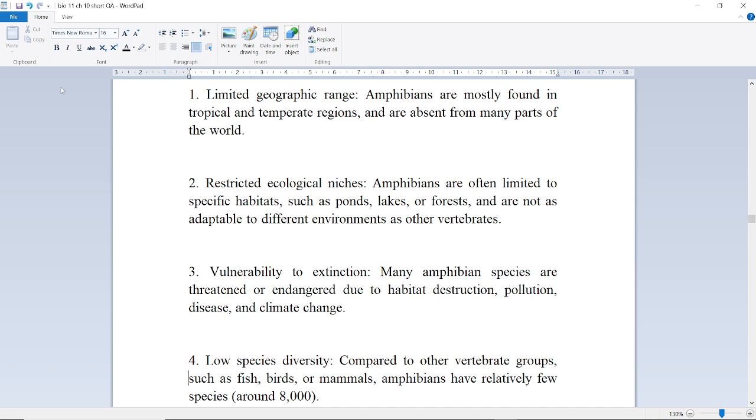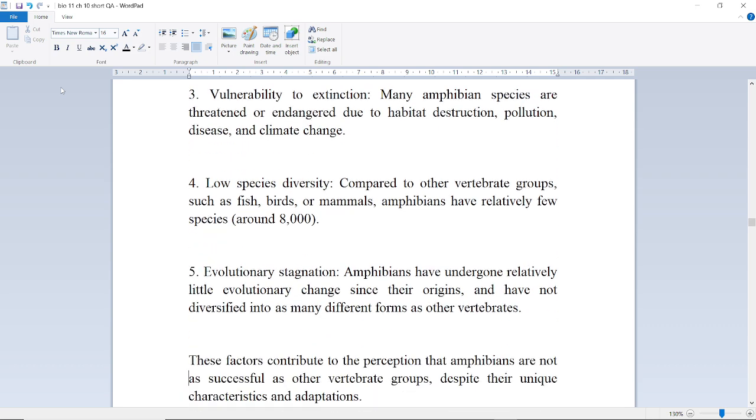Next is vulnerability to extinction. Many amphibian species are threatened or endangered due to habitat destruction, pollution, disease, and climate change. Low species diversity. Compared to other vertebrate groups such as fish, birds, or mammals, amphibians have relatively few species, around 8,000.